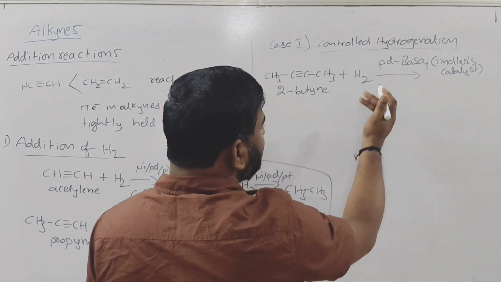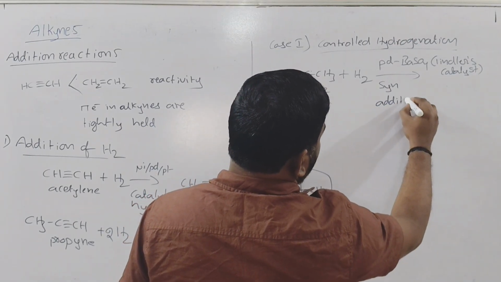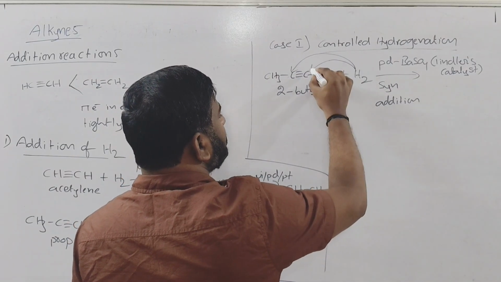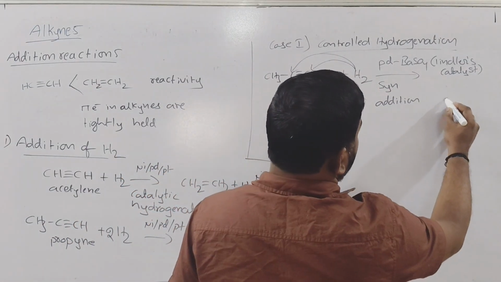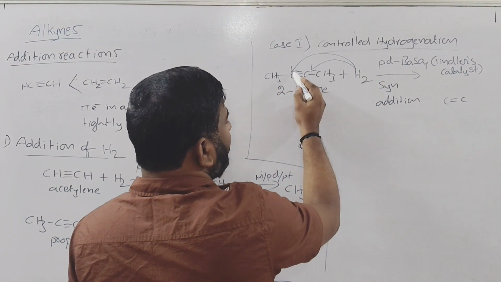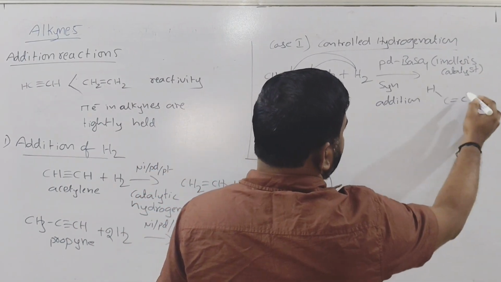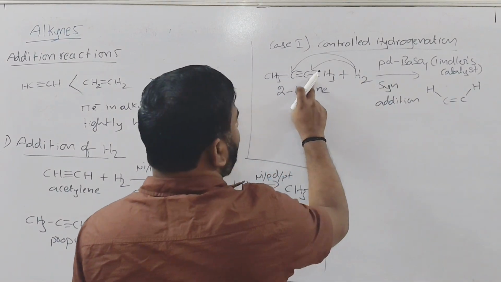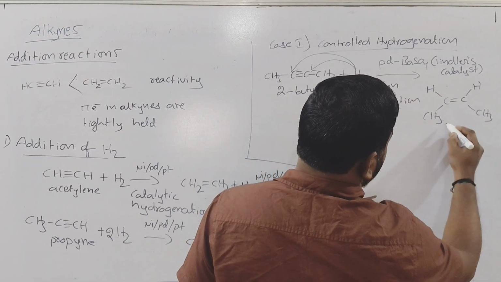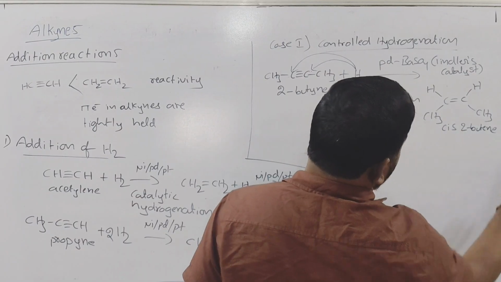what is happening here? Syn addition takes place. Syn addition means two hydrogens will be added from the same side. By breaking one pi bond, where initially the triple bond is there, both hydrogens are added from the top side to the two triple bonded carbons, and CH3 is there. So we can write down CH3, and this is cis 2-butene. So this you will get.